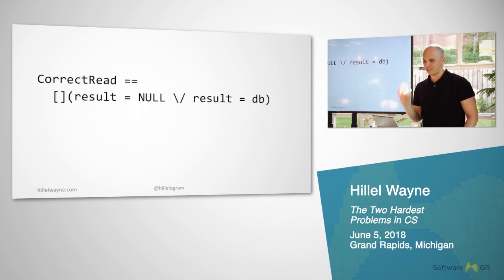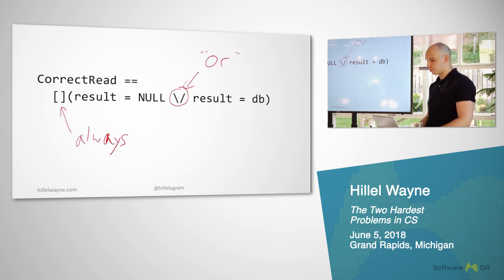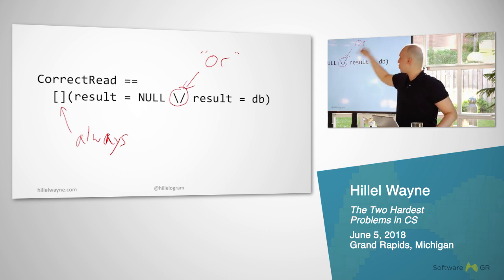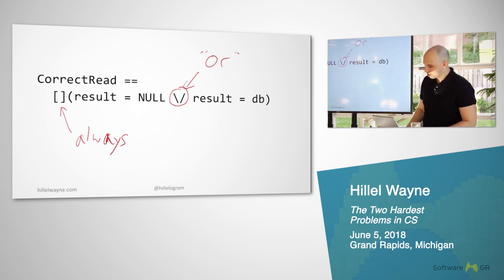OK, next question. Can we always guarantee that if we read a result from the database, it's correct? This is the final temporal operator. It's the always operator. And this says that this must be true in every possible reachable state. Then we also have this, which is OR. It's the set logic OR. It's not like a V. So is this correct? I mean, again, no.